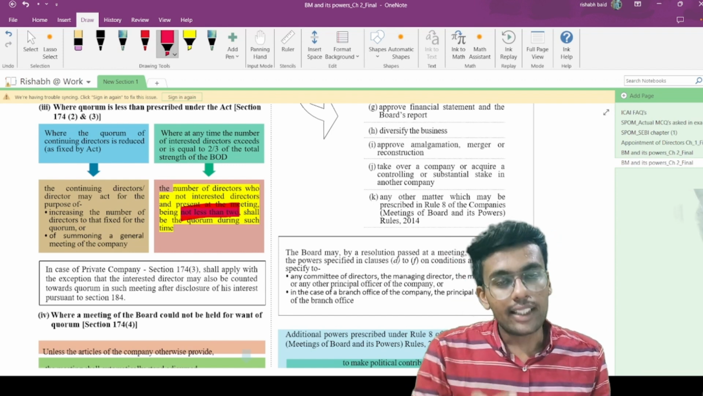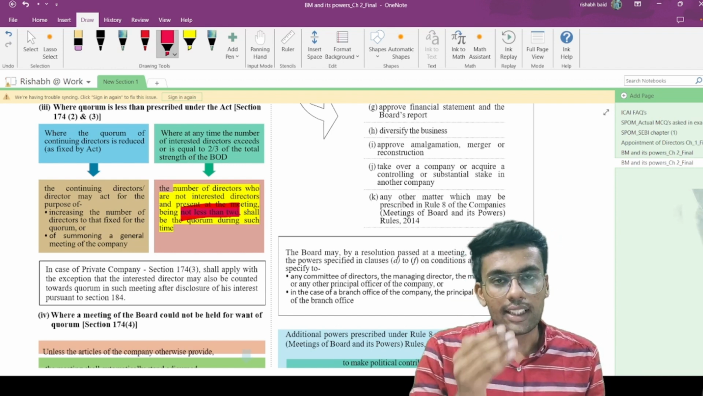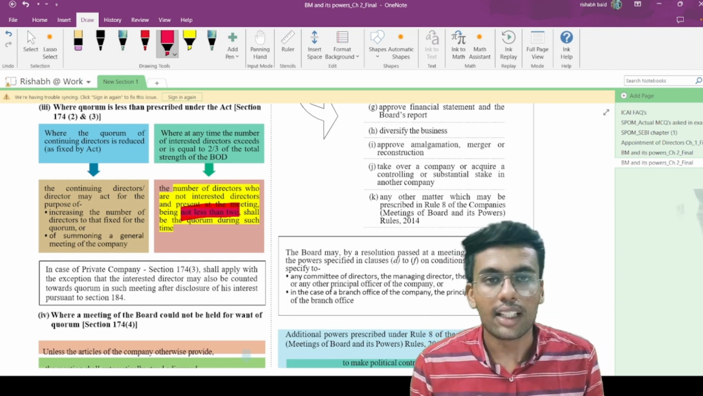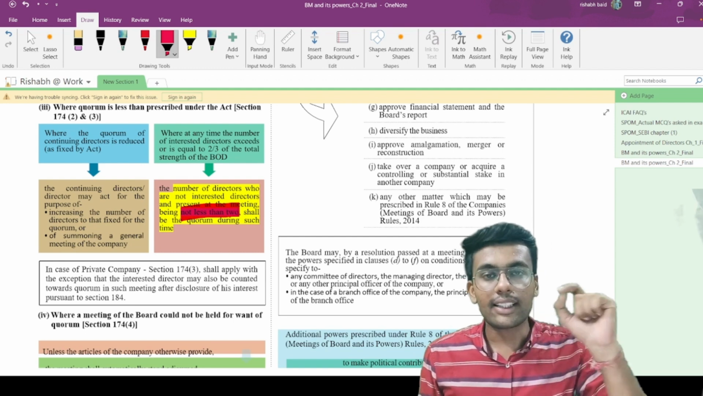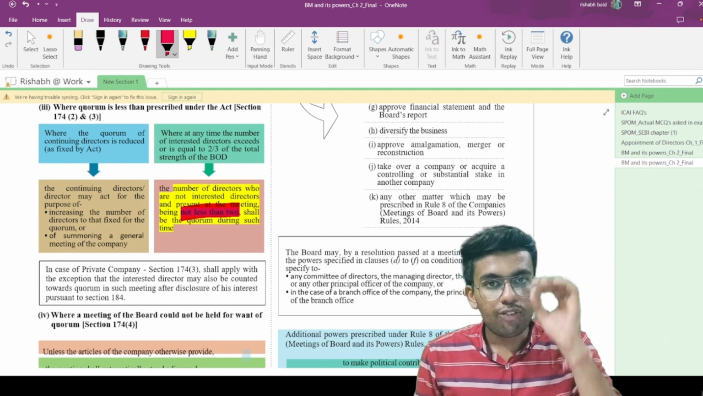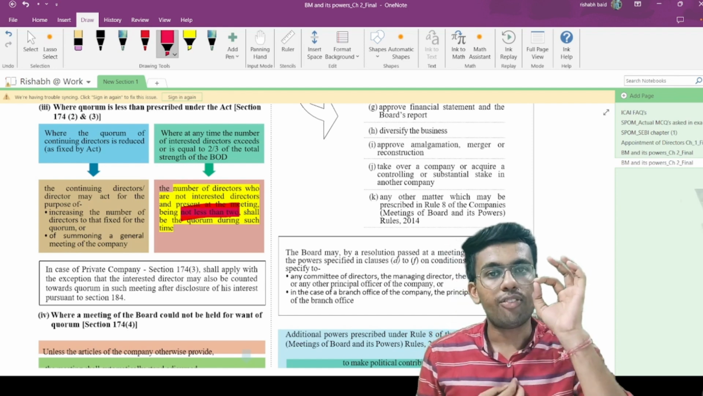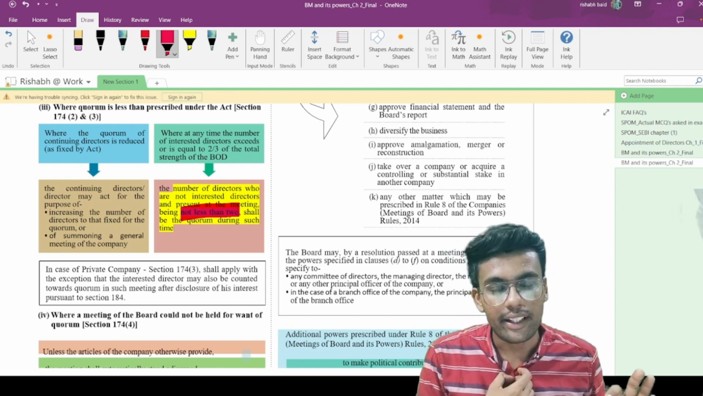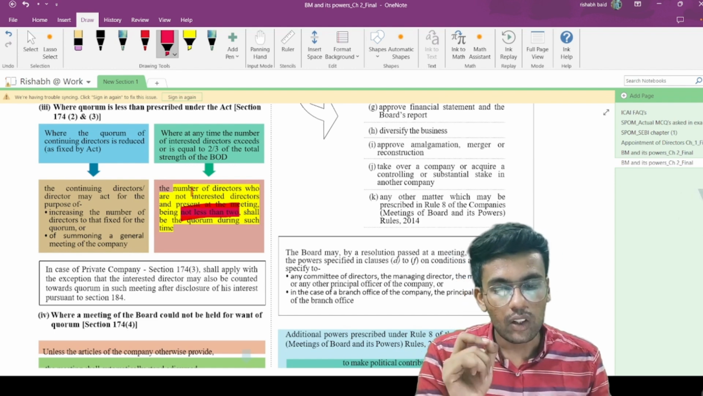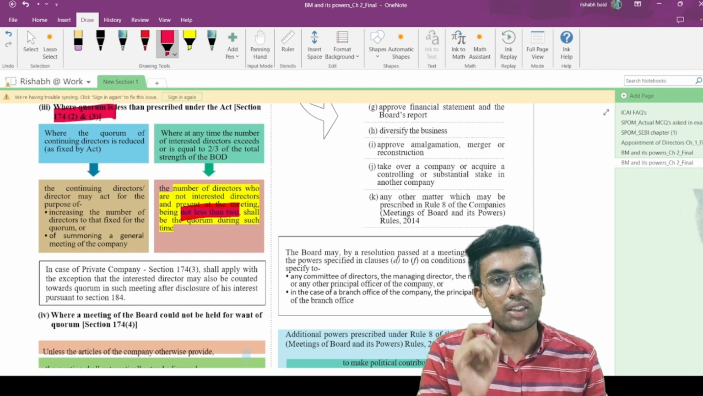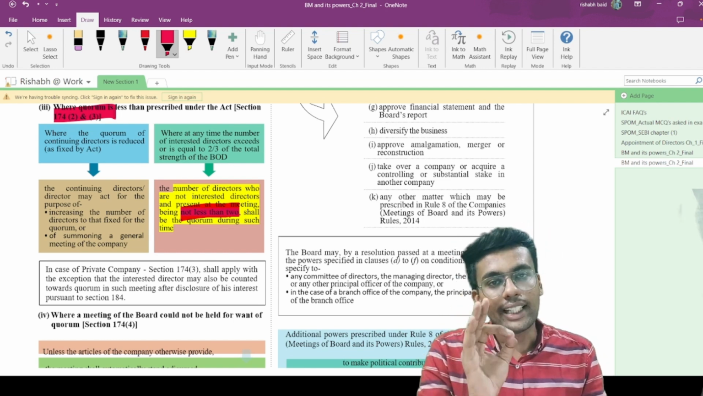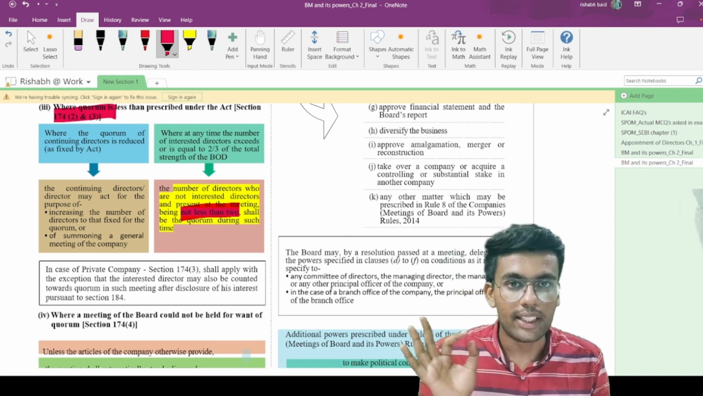But there is a condition that, out of 9 directors, a total of 6, let's say 7, directors are interested directors. The definition of interested directors we are going to learn in the subsequent part of the video. So out of a total of 9 directors, 6 directors are interested. Now we have to calculate 2/3 of 9 for the purpose of section 174 subsections 2 and 3. So 2/3 of 9 would be 6. Exactly 6 interested directors are present in the meeting.